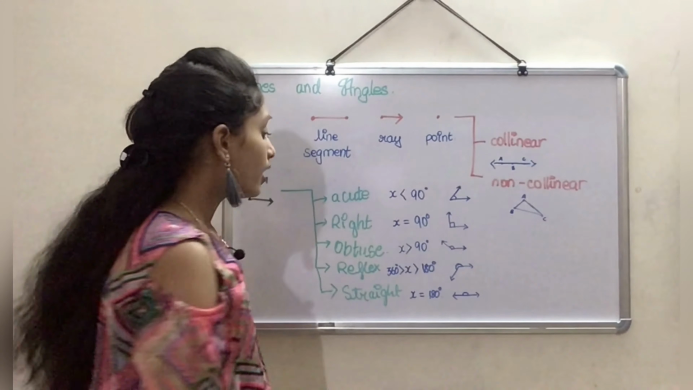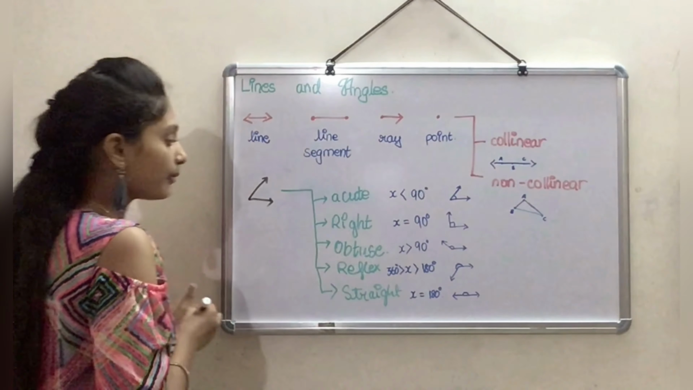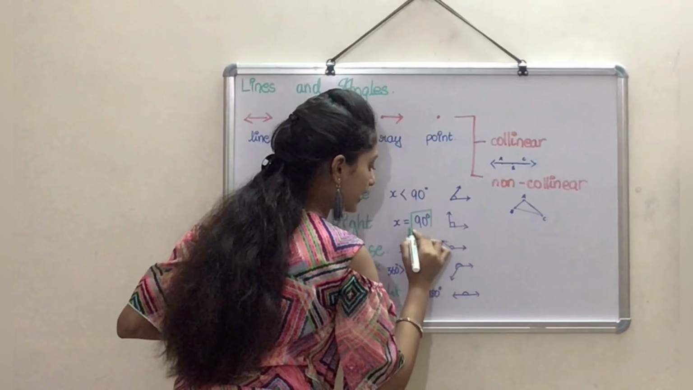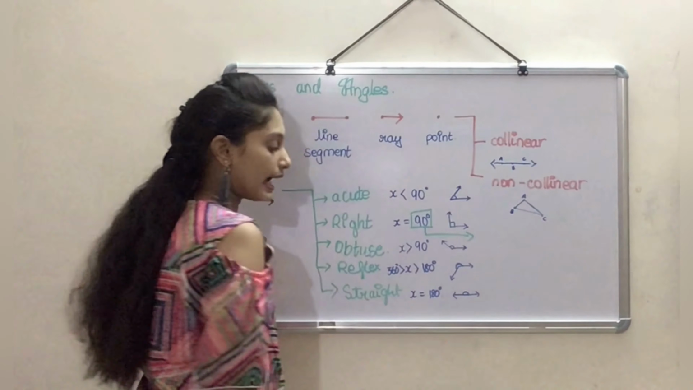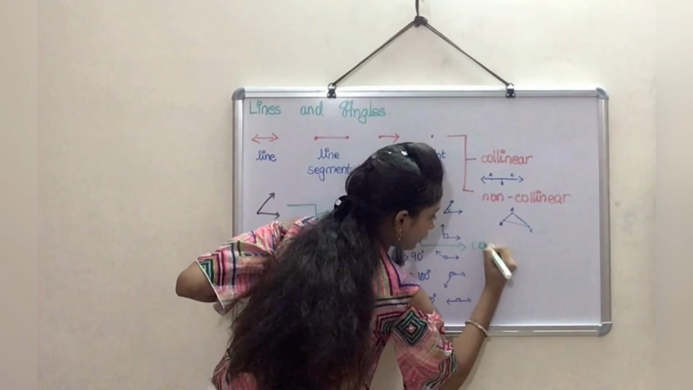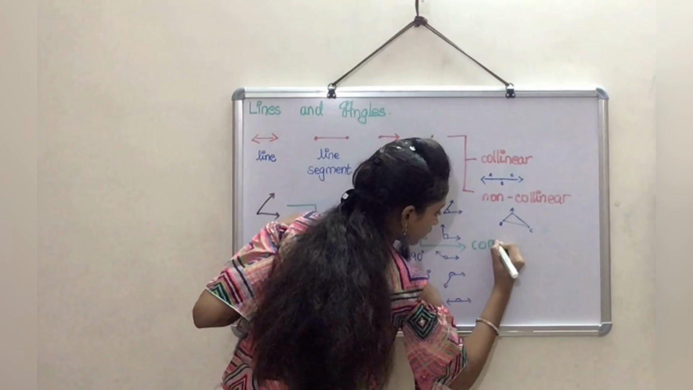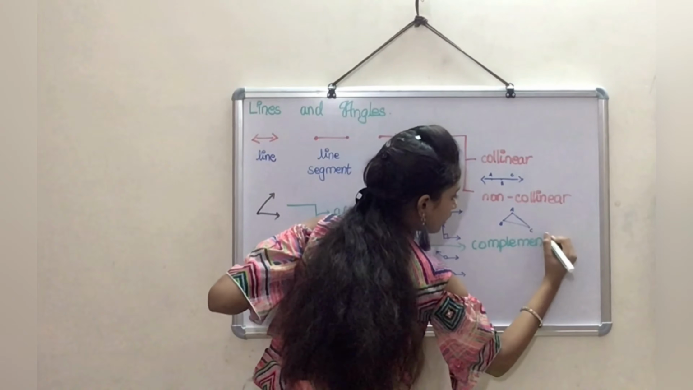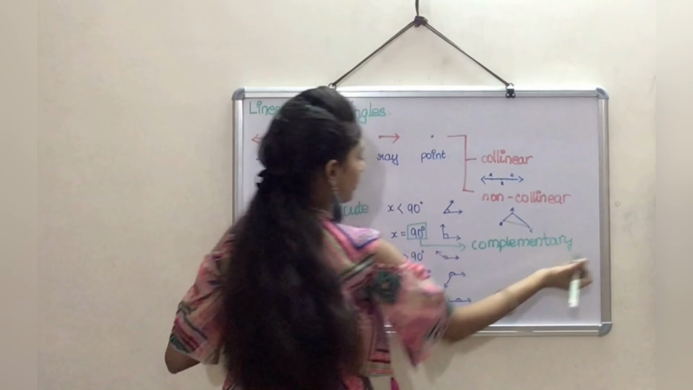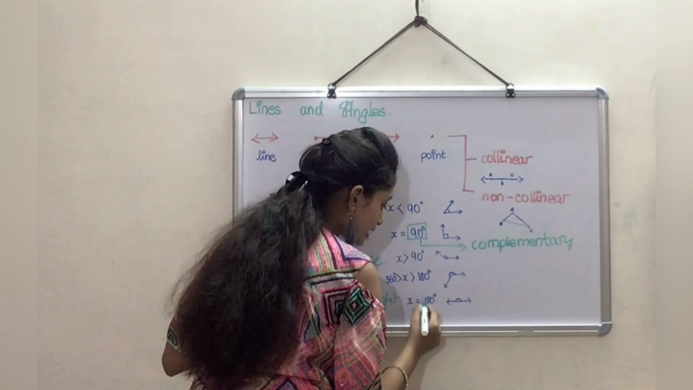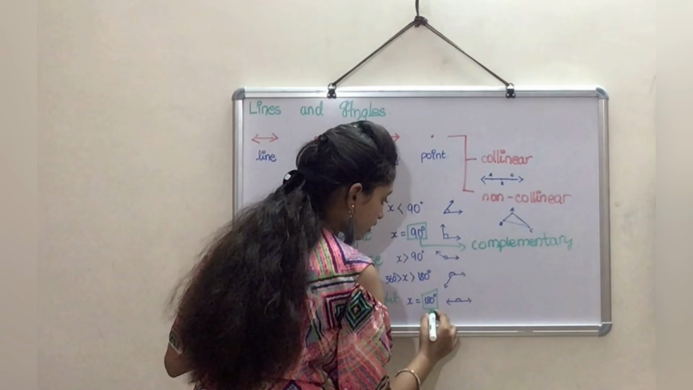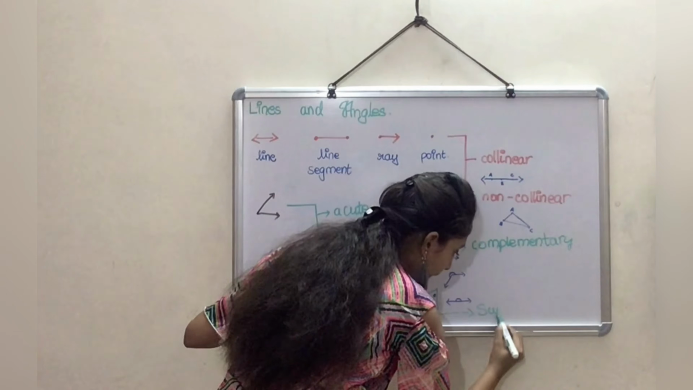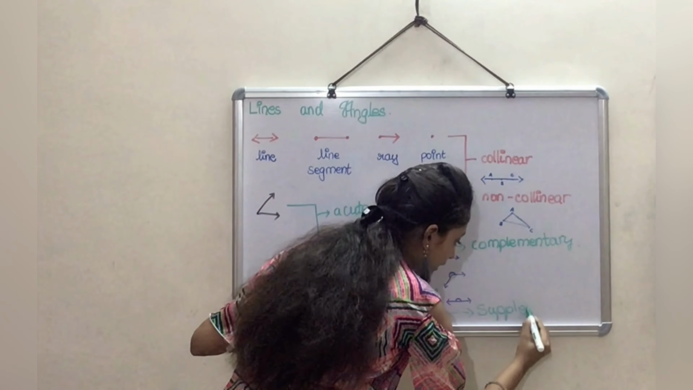Yes. We can actually give a name to the 90 degree angle as complementary, while the angle that is 180 degrees we can say is supplementary.